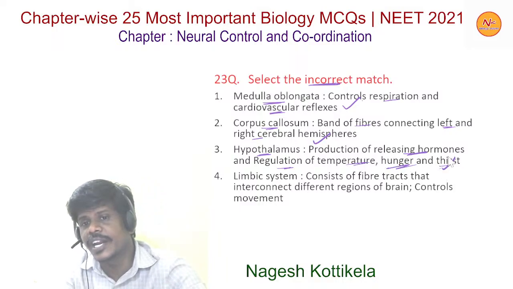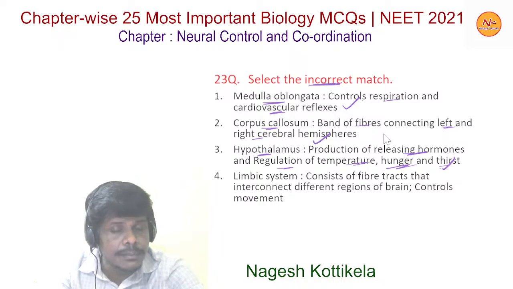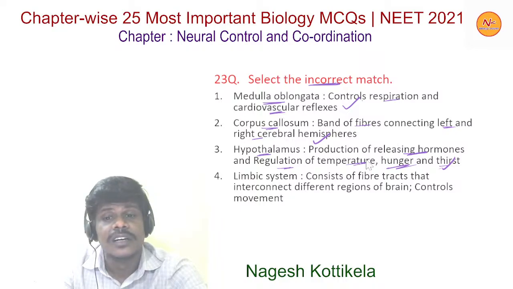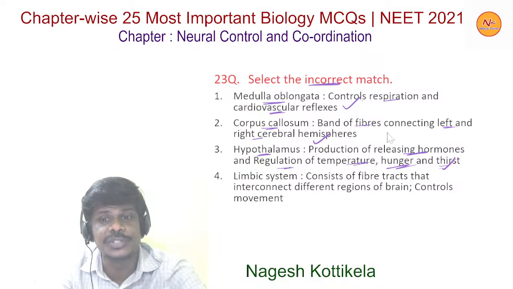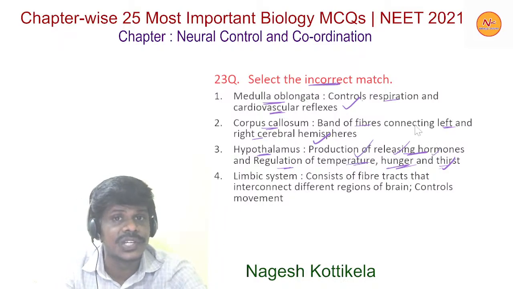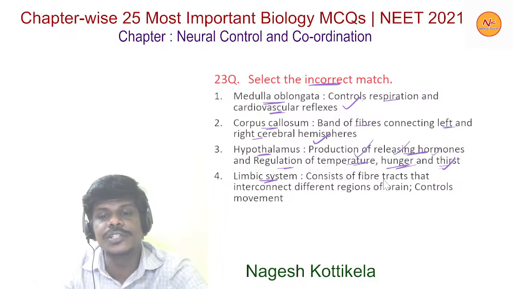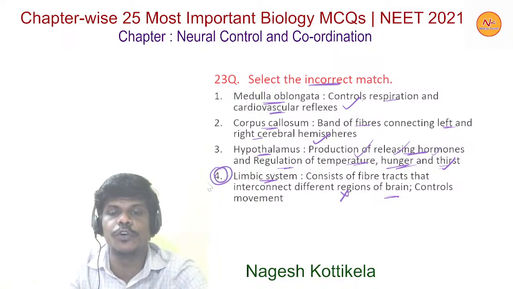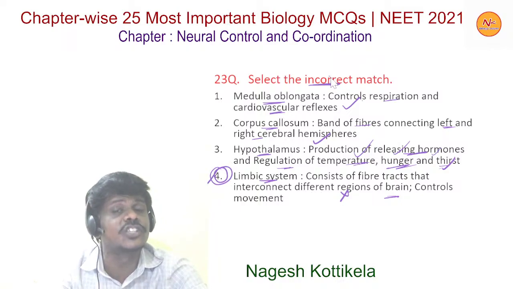Yes, this is right. Hypothalamic hormones are called releasing hormones and inhibiting hormones. They are produced in the hypothalamus, and the hypothalamus also regulates functions like temperature, hunger and thirst. Now the fourth one, limbic system consists of fiber tracts that interconnect different regions of brain, controls movement. This is incorrect, so the fourth statement is the incorrect match.